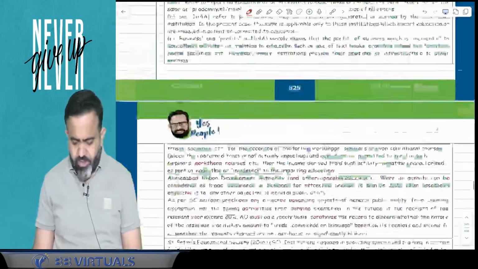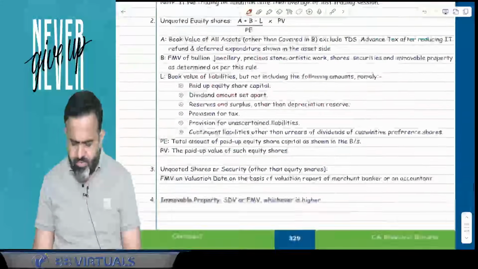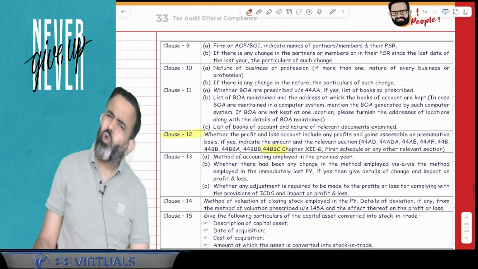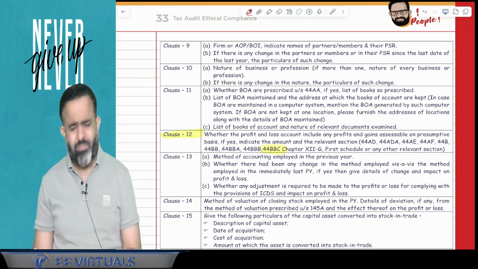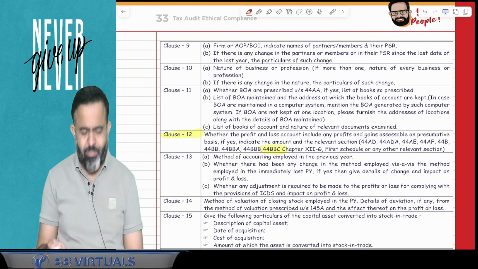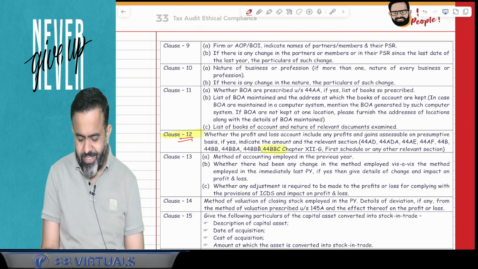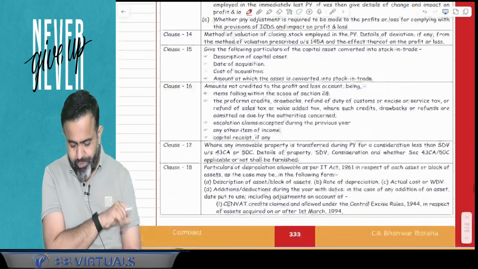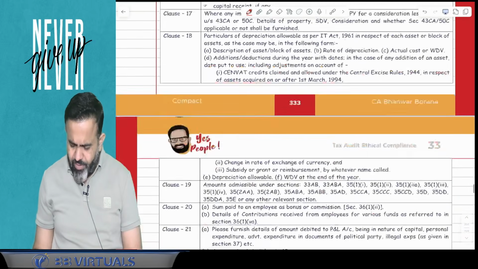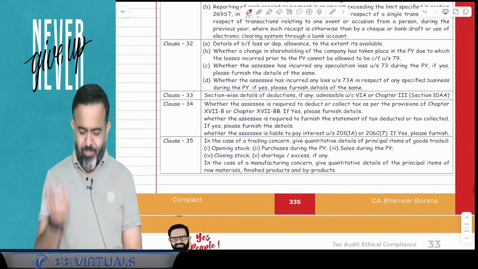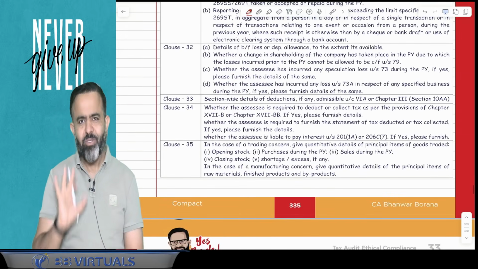That is 1, 2, 3 changes in the trust topic. And guys, after this, in the tax audit, there are minor changes, but obviously when you read the clause, many times it is not possible to remember. So here, in clause number 12, they have added 44BBC. So that is one point they have added here. So guys, those are small changes. Obviously it is not possible to remember every clause, but you can remember a little.